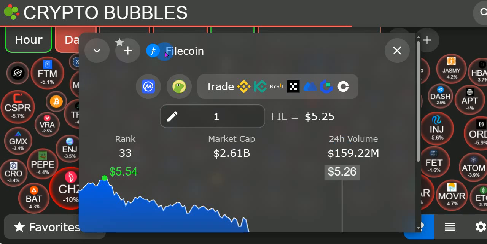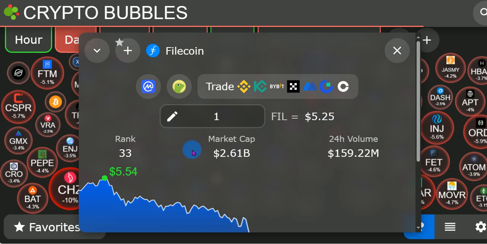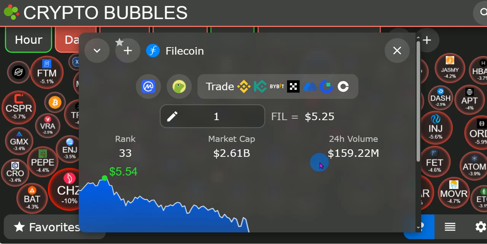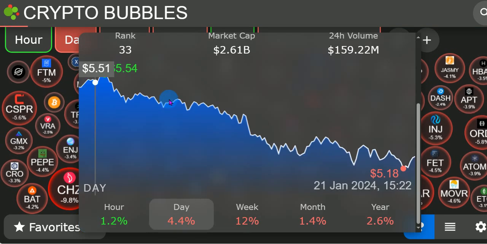And today we are going to be looking at Filecoin or FIL. Filecoin is currently at the $5.25 level, currently ranked at 33 with a market cap of about $2.61 billion. We have a 24-hour volume of about $159 million, and today we are going to be looking at the price action, the technical analysis and price prediction right here for Filecoin.